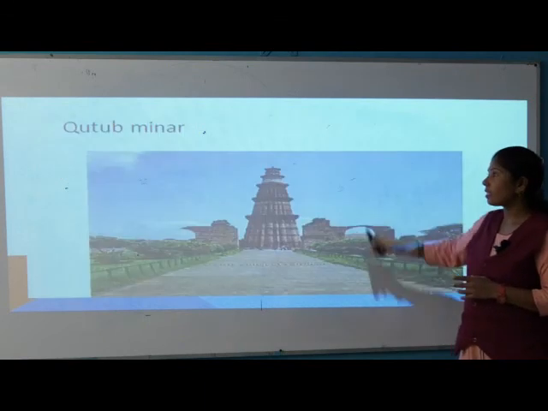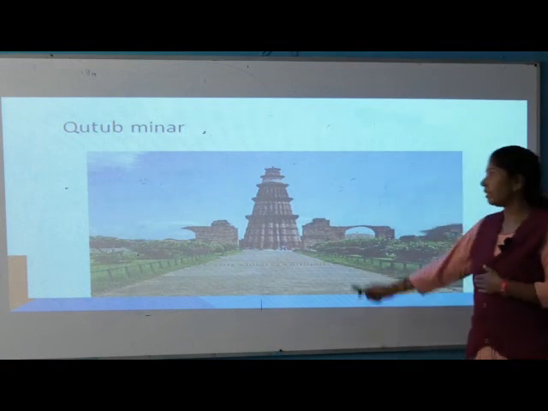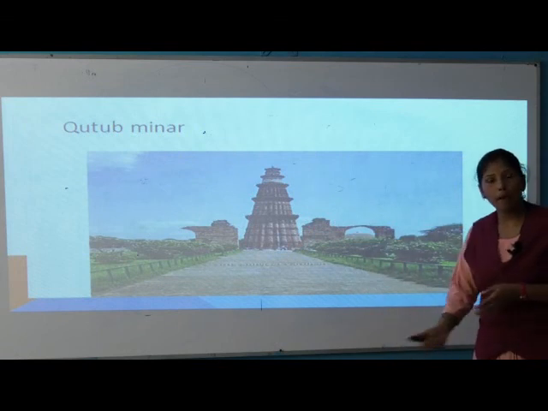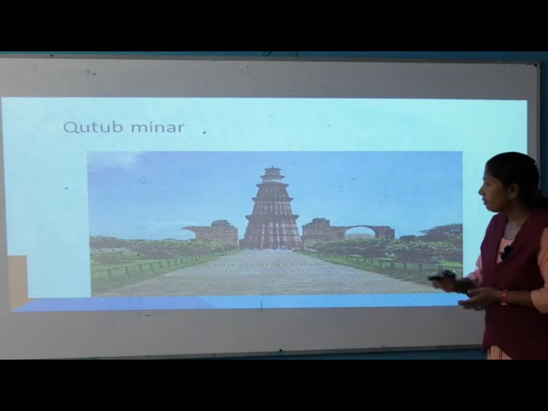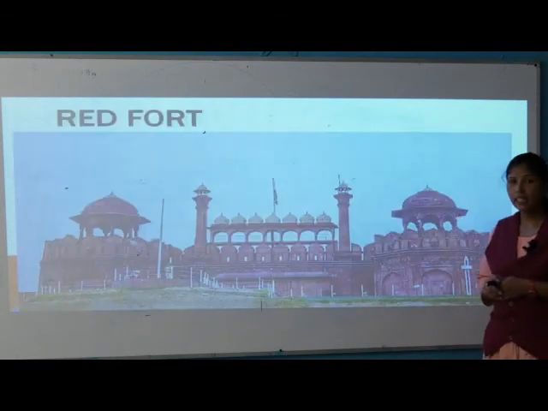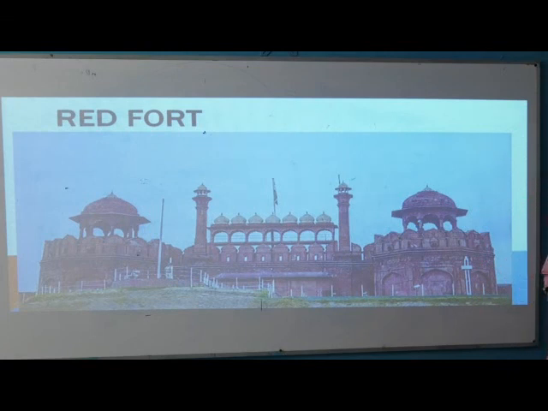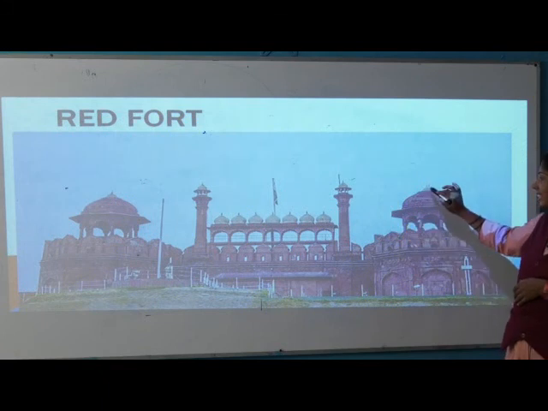Let us see here. This is Qutub Minar. Have you all visited with your parents? Very nice, very big it is. Now, can you tell me what this is? Yes, Red Fort. Very good.